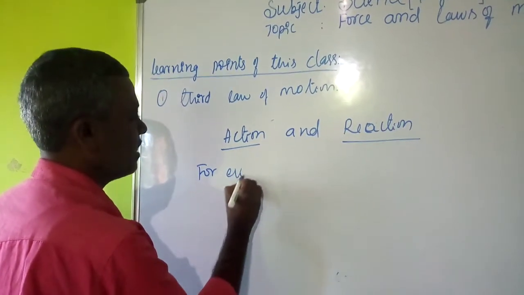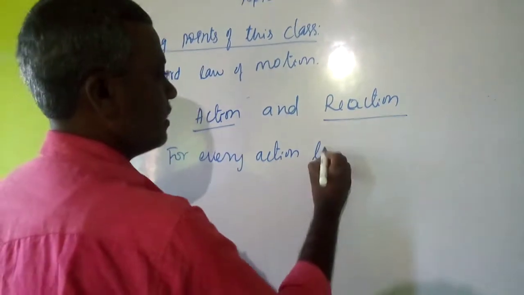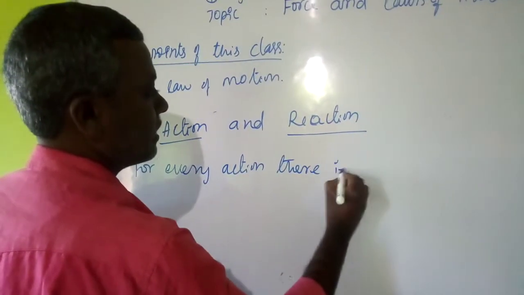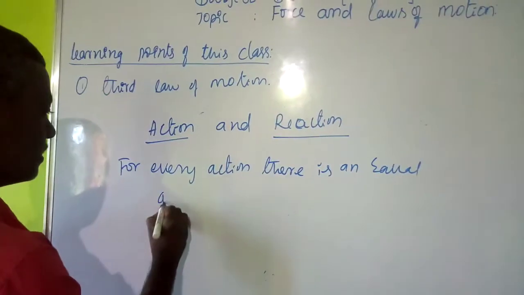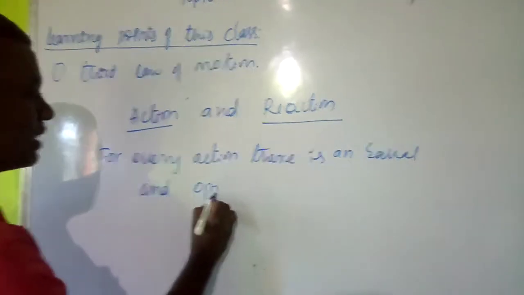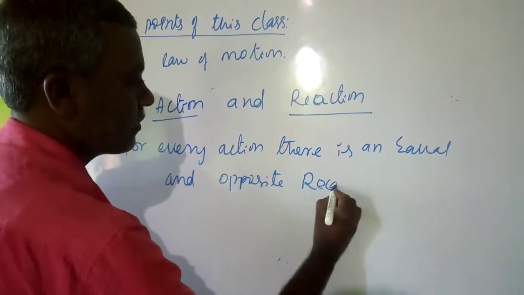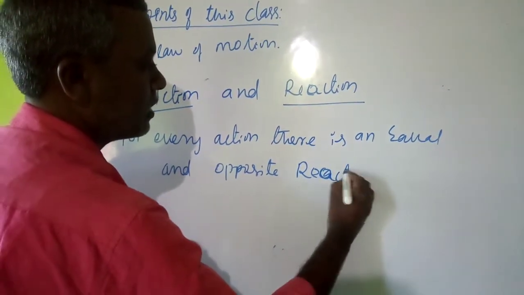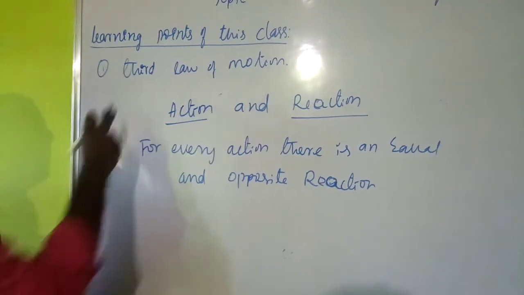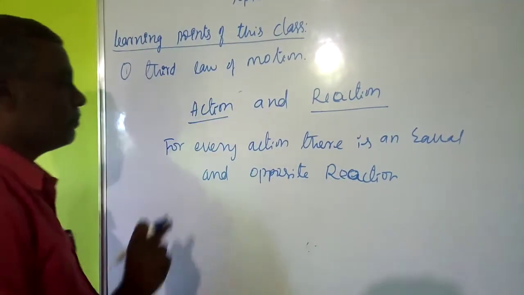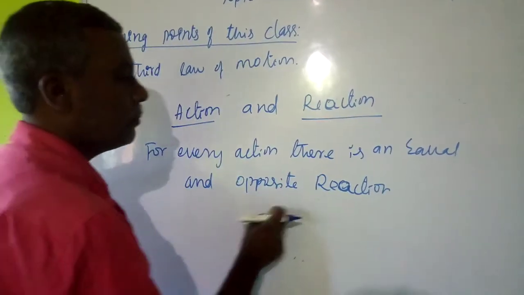for every action, there is an equal and opposite reaction. Okay students, so here is the statement for the third law of motion. Newton's third law of motion is, for every action there is an equal and opposite reaction.